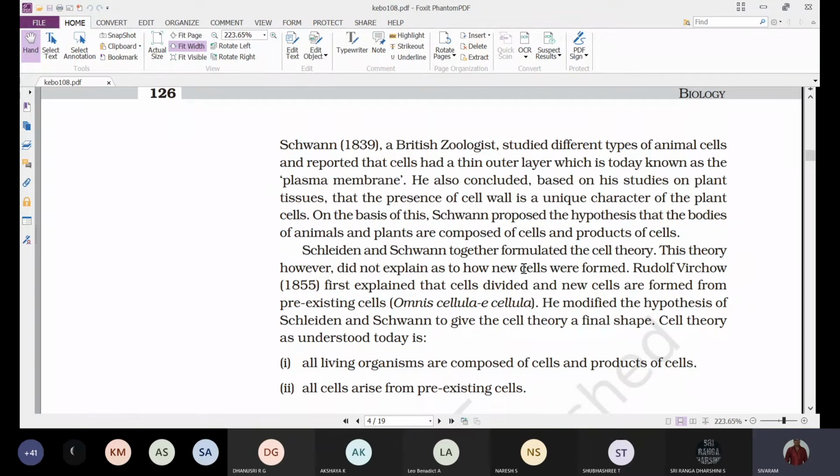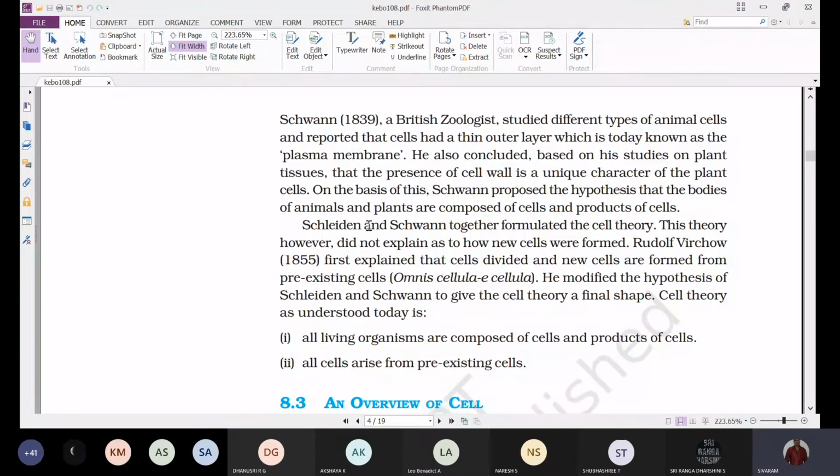By combining all these statements, Schleiden and Schwann together formulated the cell theory. Both were different scientists from different countries, and they studied different organisms, and finally they brought together whatever they had found and formulated the cell theory.